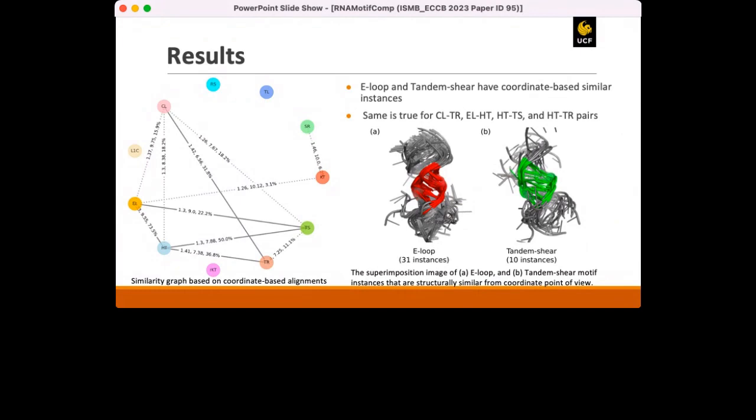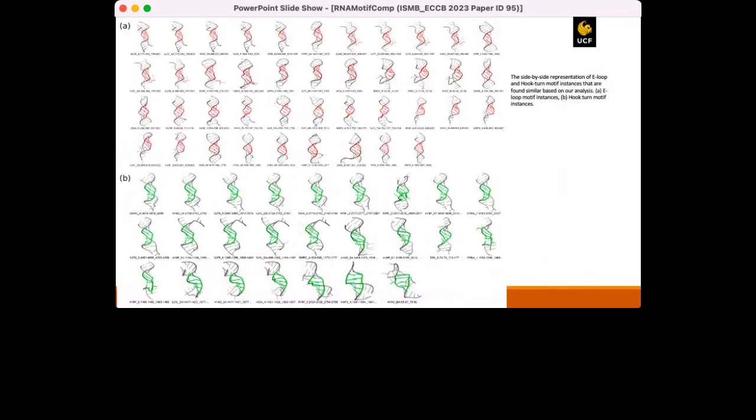proves our findings. So, the summary. Here is a side-by-side image of the superimposed structures for better understanding. Although the instances are from two different families, they look very close based on their shape.